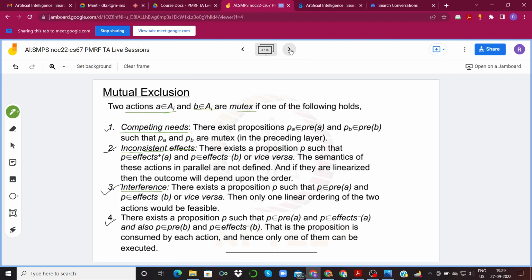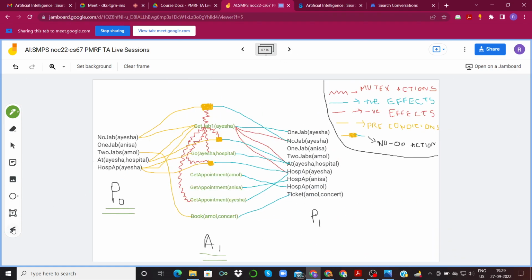Okay, so yeah, so we add get appointment Aisha. This also does not have any prerequisite edge, but it has a positive edge that goes to hospital appointment Aisha. Then we have go Aisha hospital, which has a prerequisite edge to hospital appointment Aisha, and it has a positive effect to at Aisha hospital as per the operator's definitions.